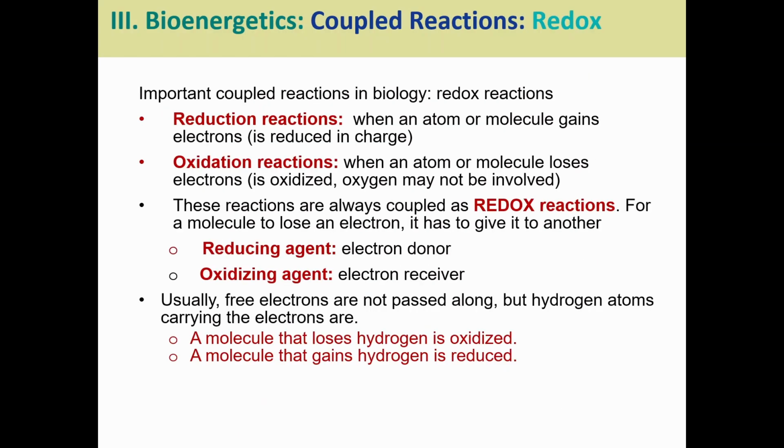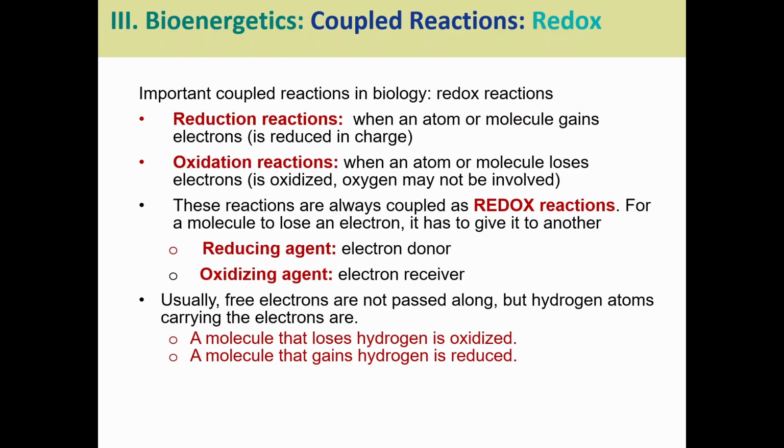These coupled reactions, most of the time in biology, are going to be found in the form of what we call a redox reaction. Redox reactions involve a reduction reaction and an oxidation reaction. A reduction reaction is when an atom or molecule gains electrons, because the charge has been reduced; it has become more negative. And in an oxidation reaction, we've lost electrons. Oxygen does not need to be present for an oxidation reaction. Oxidizing is an action, not an item. So we've lost electrons, we've become more positively charged.